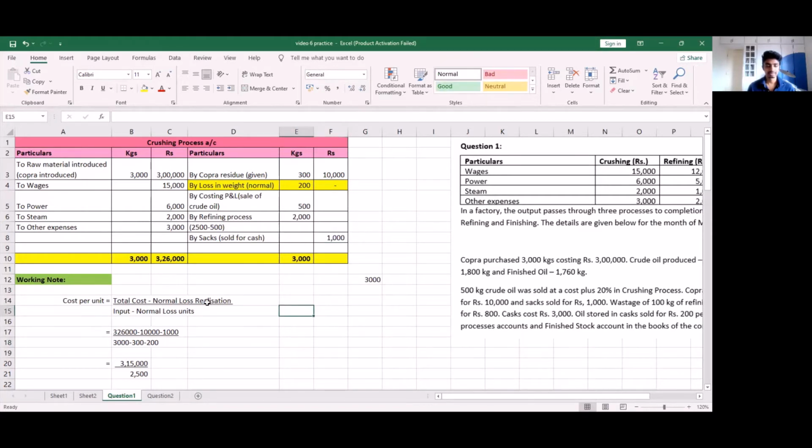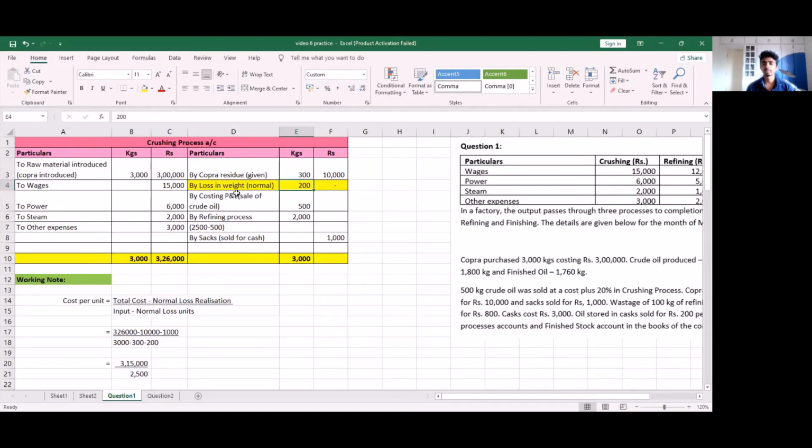We divide this by input minus normal loss units. So our input is 3,000 units. Our normal loss units is 300 and the 200, which is the loss in weight. So I already mentioned how this loss in weight is a normal loss. Let me repeat this in short. So when you're making oil, it is very definite that some amount of weight or some amount of oil is always lost. This is not an abnormal loss because this happens every single time.